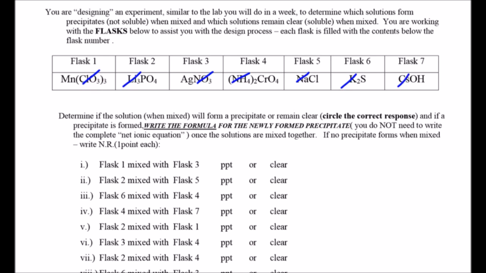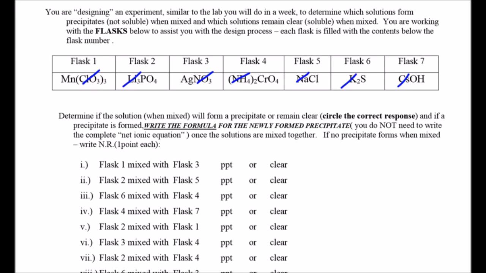What about hydroxide? That one reacts with almost anything. It is not soluble except with the alkalis, NH4, and calcium on down. So when we look at hydroxide, it is not soluble except when you're looking at group 1A and calcium on down. So I've crossed off all of those that will never form a PPT.